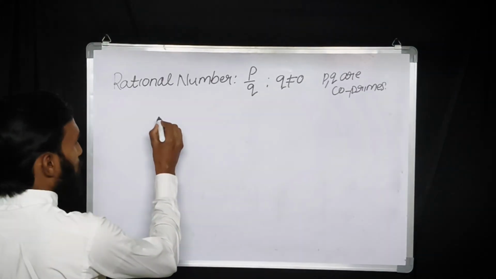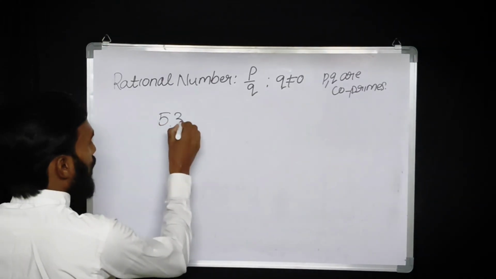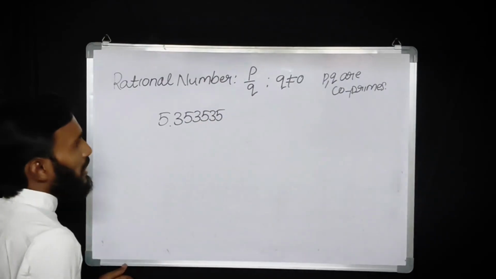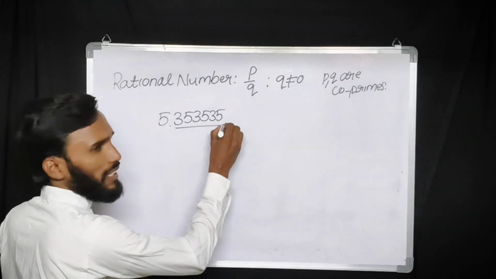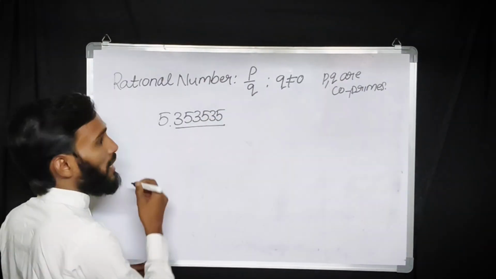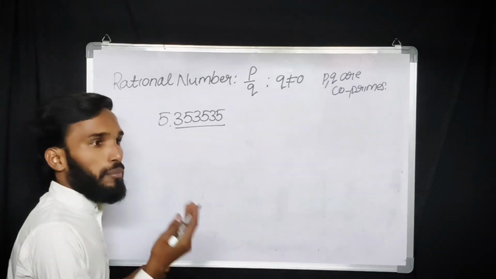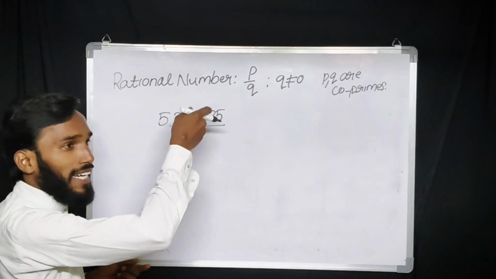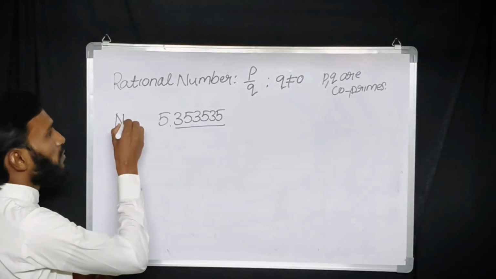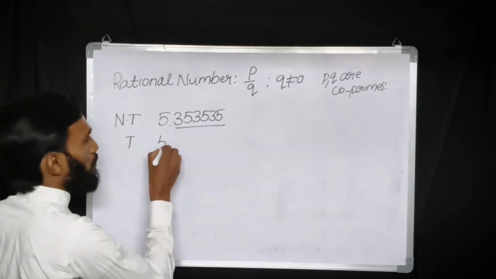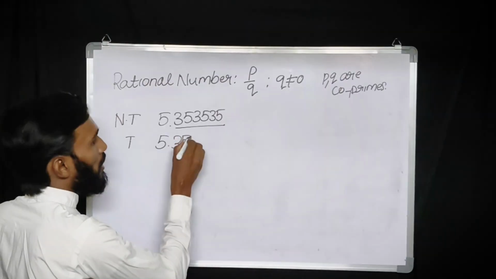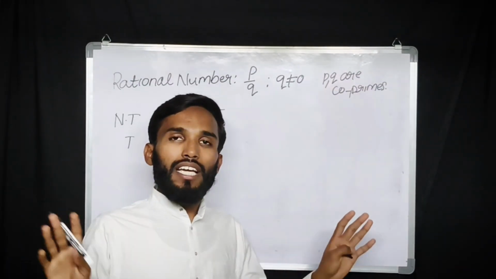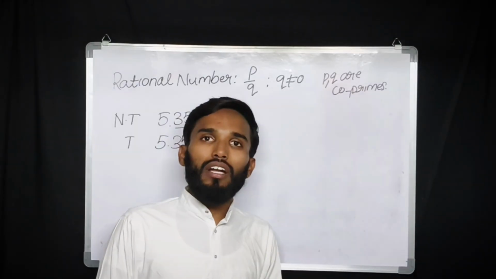For example, if you see this 5.353535, see here, this is repeating. This is non-terminating. This is not ending. And another one is terminating. That means 5.353. Here it is terminated. This is what is called rational numbers.